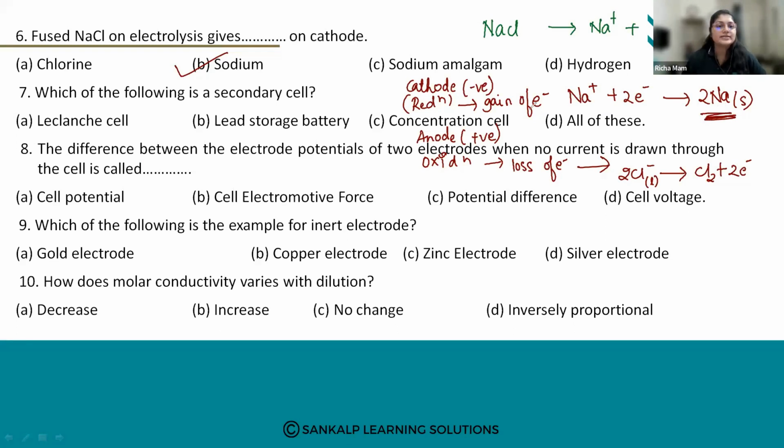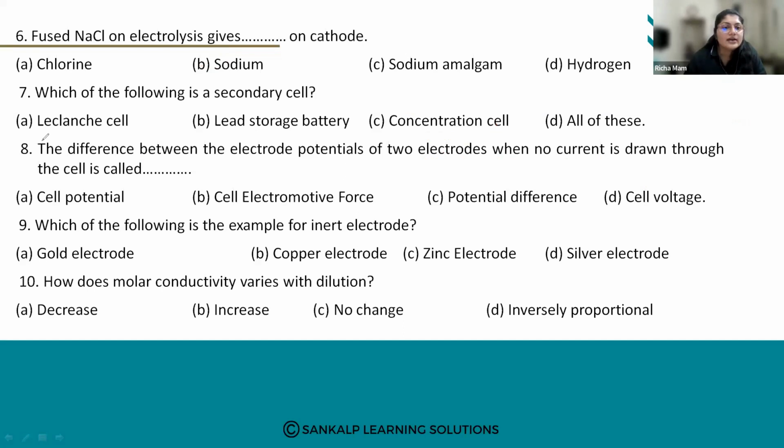The next question: which of the following is a secondary cell? What do you mean by secondary cells? Secondary cells are those cells which can be recharged and reused, right? The options are A, Leclanché cell, B, lead storage cell, battery, C, concentration cell, and D, all of these. Which is the secondary cell?